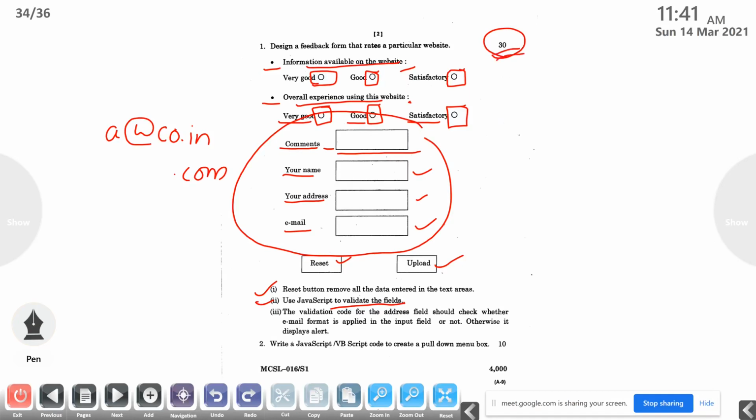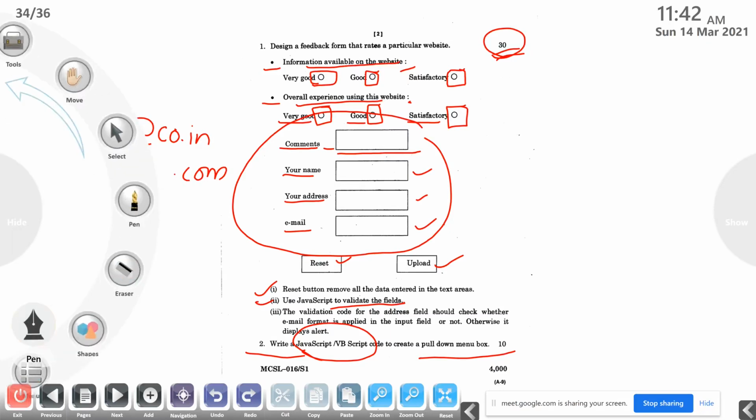It carries 30 marks. And the second question: write a JavaScript or VB script code to create a pull down menu box. This is the first question. Again we are loading another question.